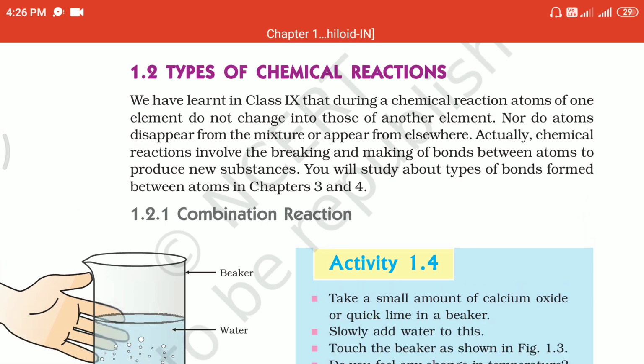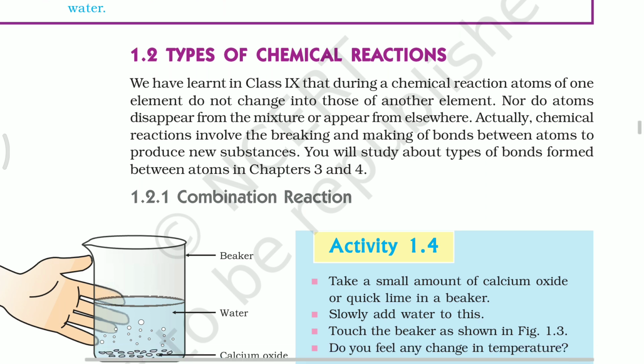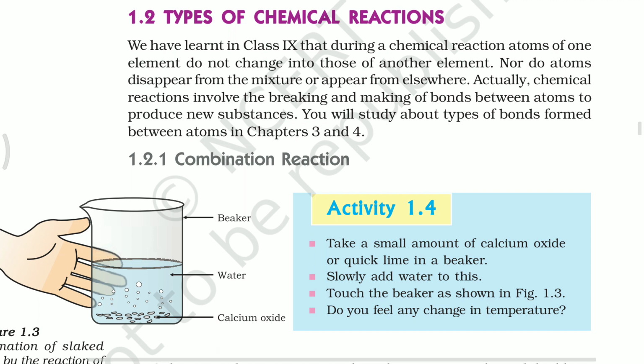Third one, displacement reactions. A chemical reaction in which one element displaces another element present in a compound. For example, in general, AB is a compound. It reacts with C. That C can displace either A or B in the compound AB. So what are the products?